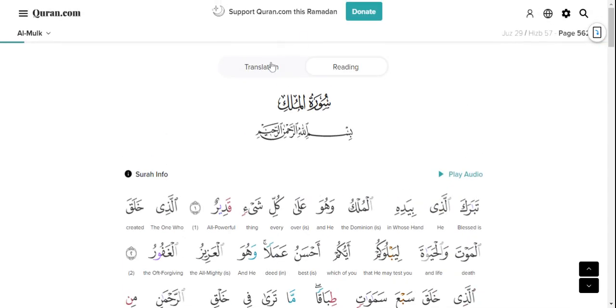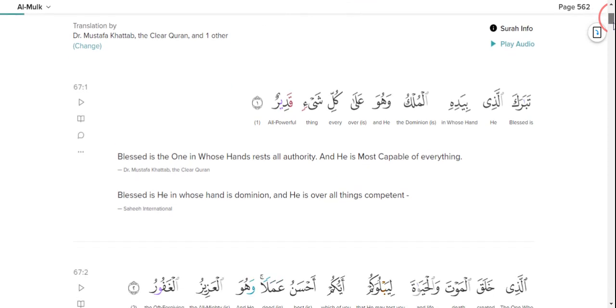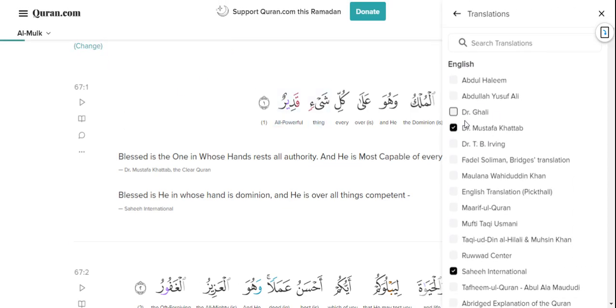Now let's come to the translation page, which has more settings. You can click on translation. Here you can see each verse is given its word by word meaning. Translations, you can also add more translation. For now, you can see my translations are from the Clear Quran and Sahih International. You can also add more translations if you want to learn it in a deeper way and understand it in many more ways. So here is how you can change. You can change and add some more translations that you want.